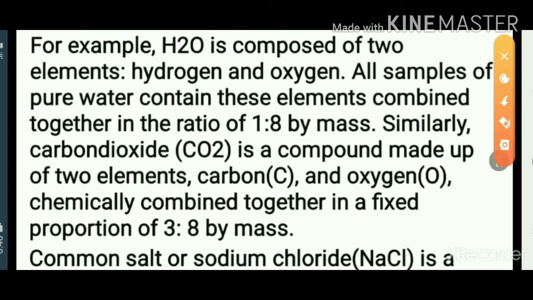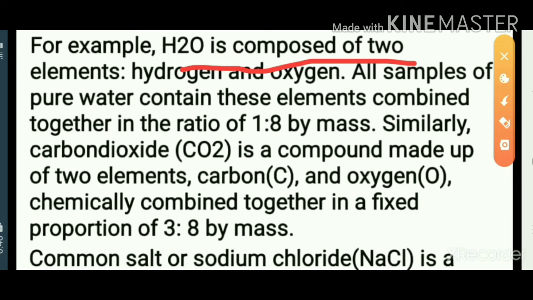For example, water. Which are the elements present in water? Hydrogen and oxygen. Water is H2O. H2O is composed of two elements, hydrogen and oxygen.